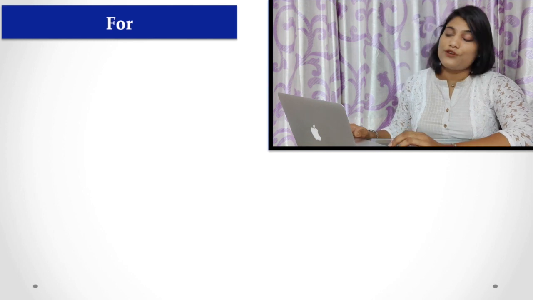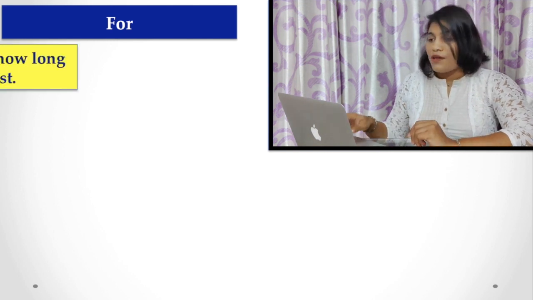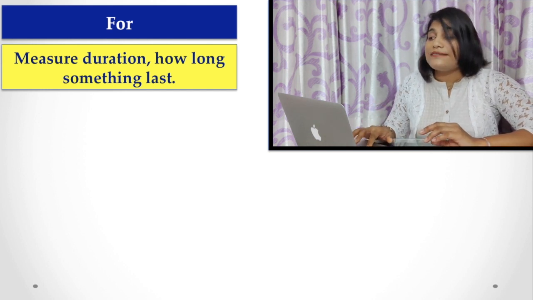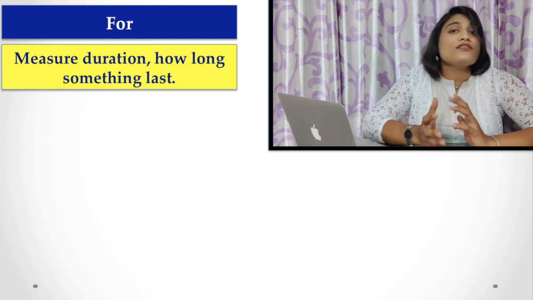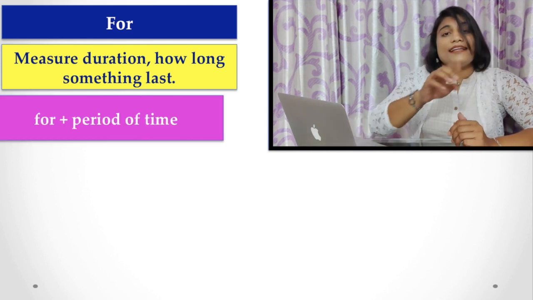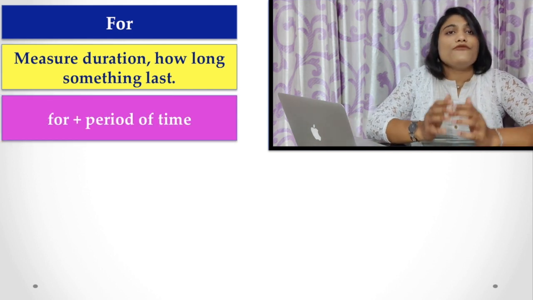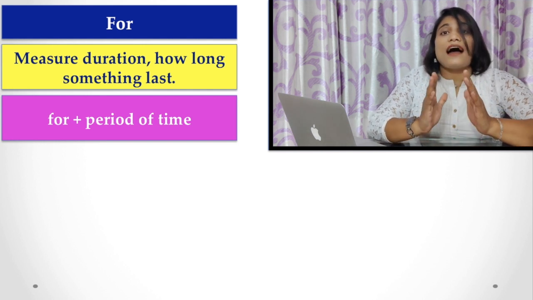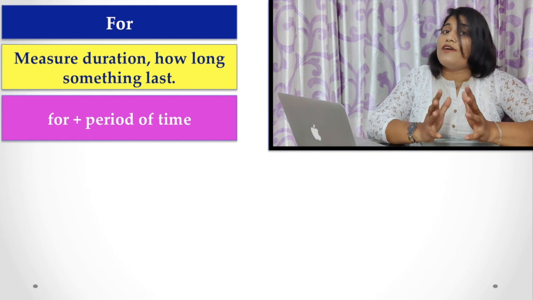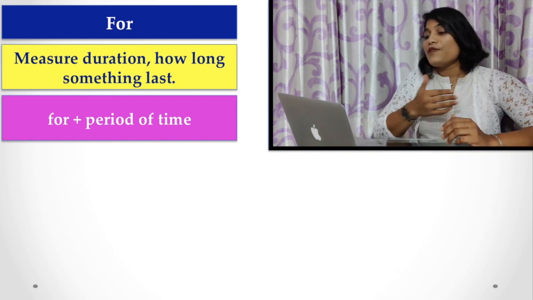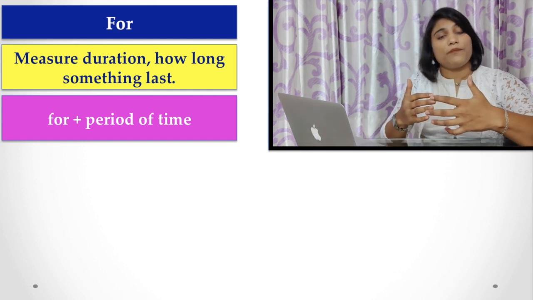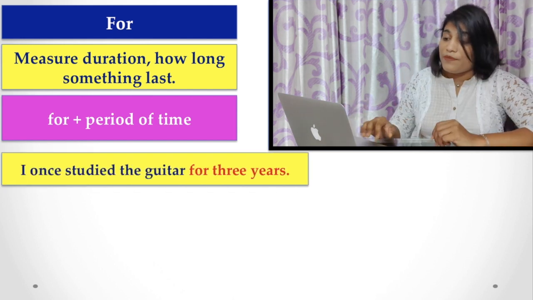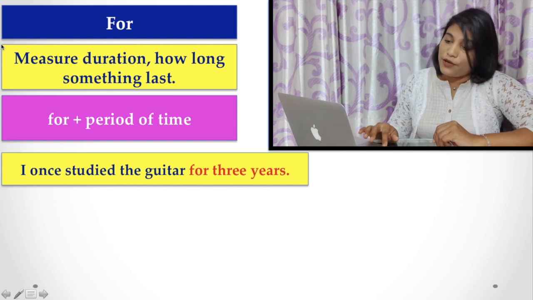Here first I am talking about for. For is a preposition which is used to measure duration, how long something lasts. Here there is an interesting point: when we are talking about for, there is always a period of time referred to. So while using for, you have to keep in mind you are talking about a period of time. Here are the examples for you.